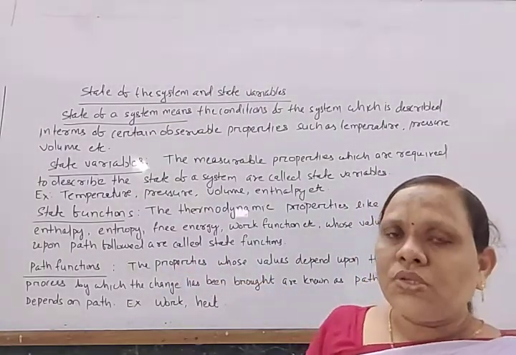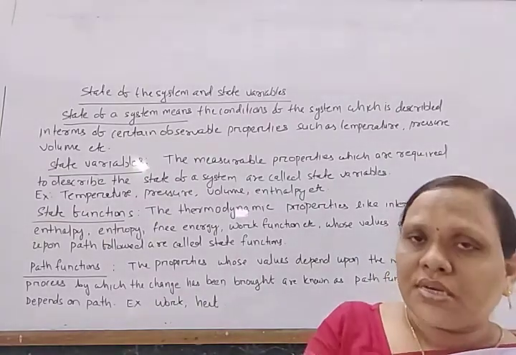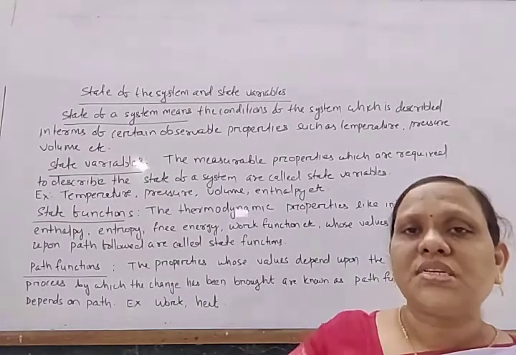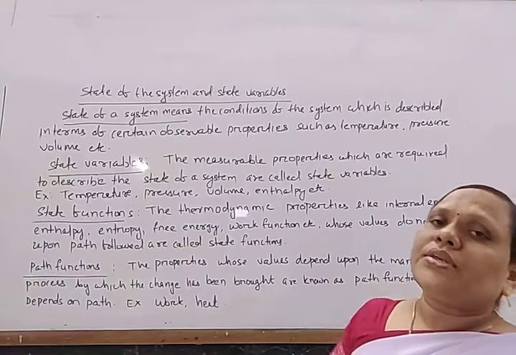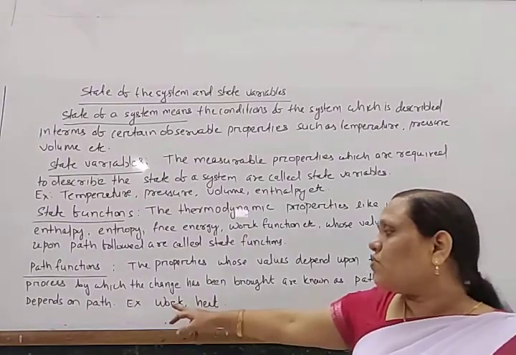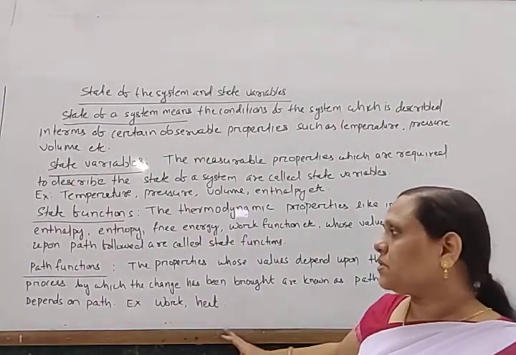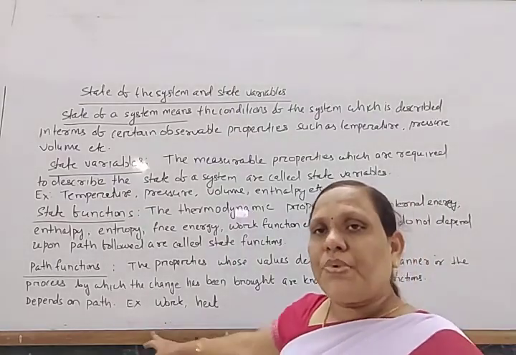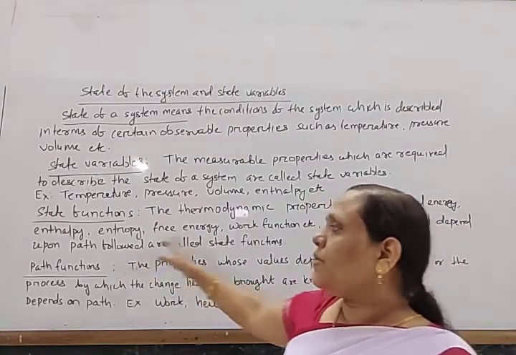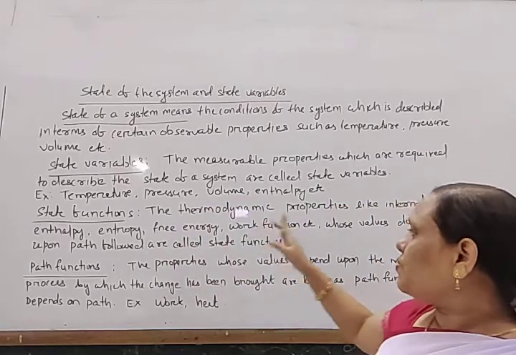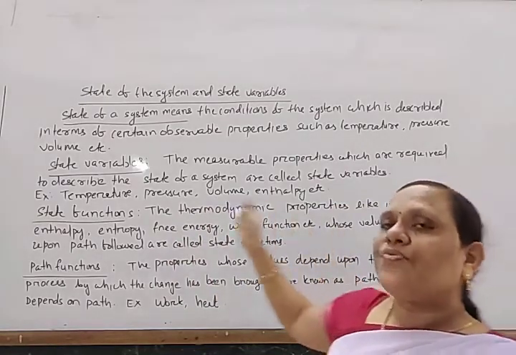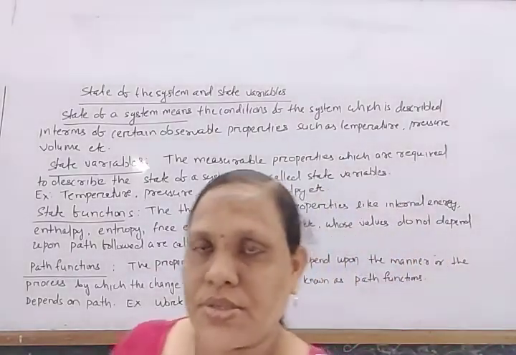And path functions: the properties or quantities which depend upon the process, how it is carried out, are known as path functions. Work and heat are path functions. These are forms of energy, while the other quantities, enthalpy, entropy, free energy, work function, are state functions.